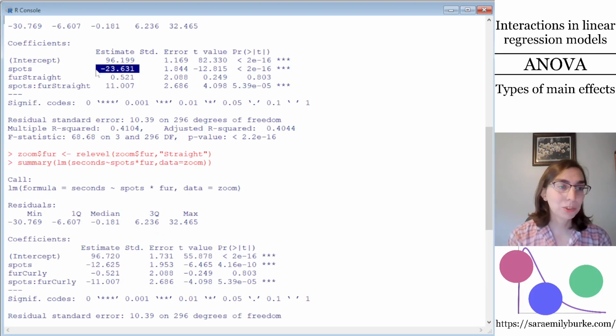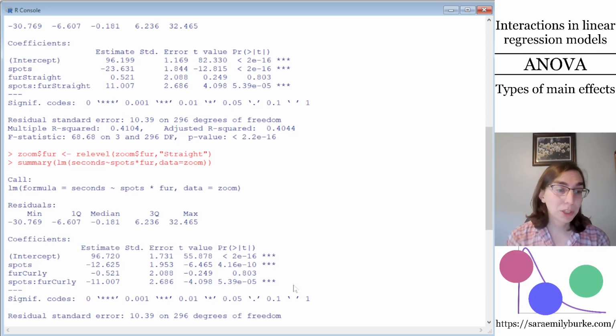So when we looked at these summary tables and we noticed that the conditional association between spots and seconds on the obstacle course was negative 23.6 for the curly-furred dogs and only negative 12.6 for the straight-furred dogs, we learned something about the nature of the statistical interaction that is present in this model.